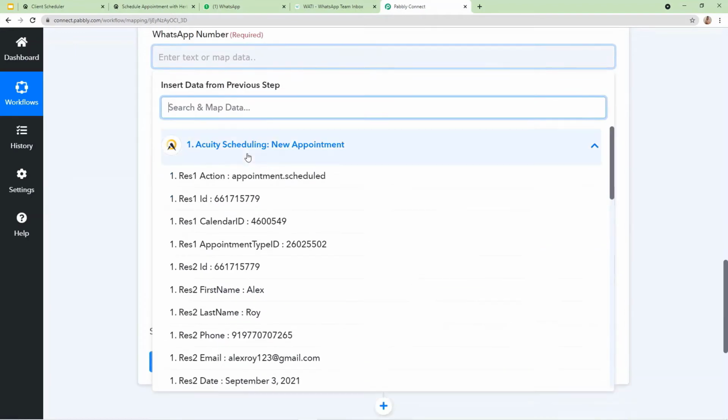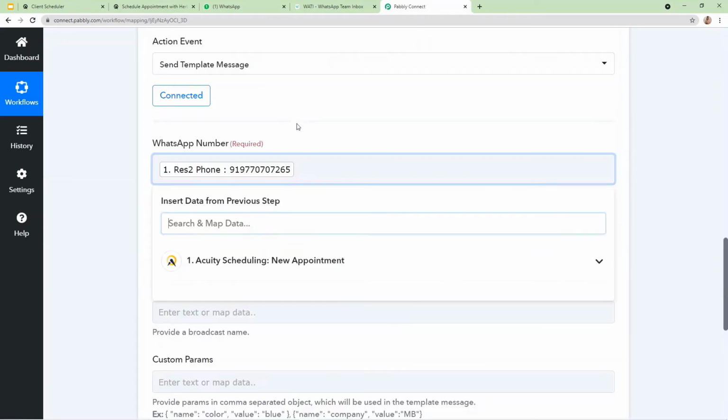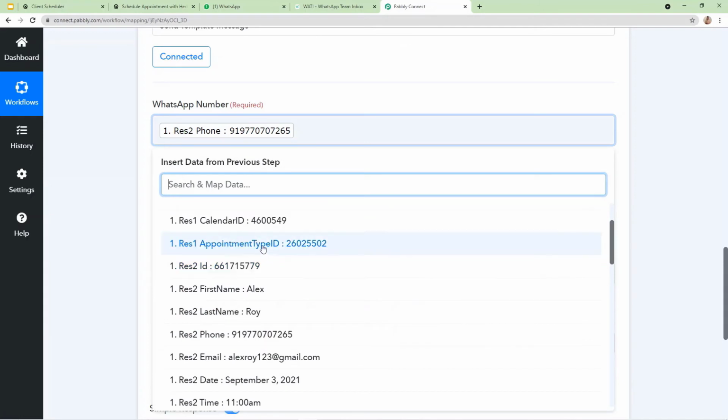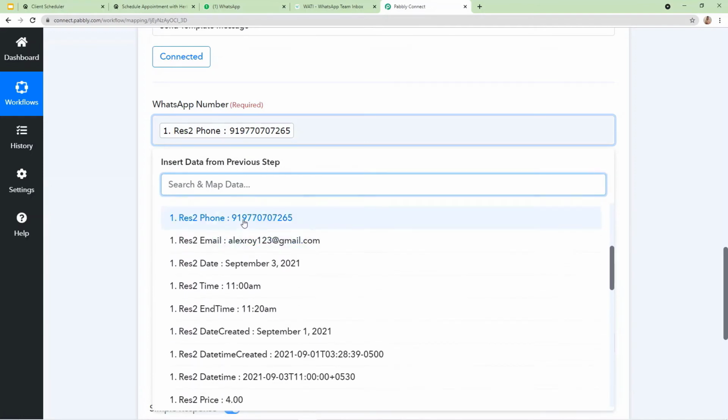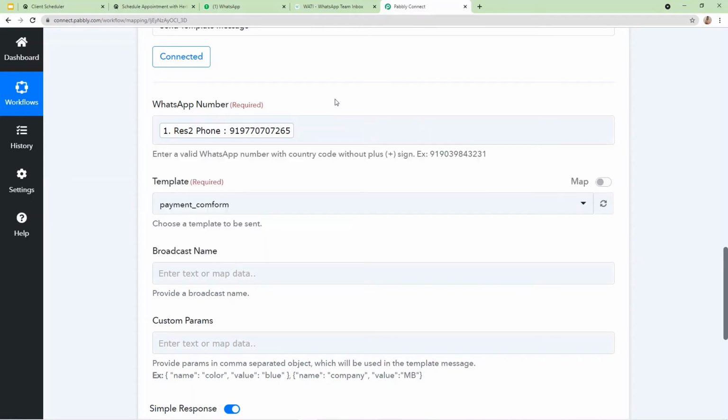I already entered the data into this form. I excluded the plus sign and I added the country code and the 10-digit phone number. So I'm just going to mention it simply here. This is how mapping is done. You just have to choose the data according to the field and by just one click it will be mapped automatically. This way mapping works.